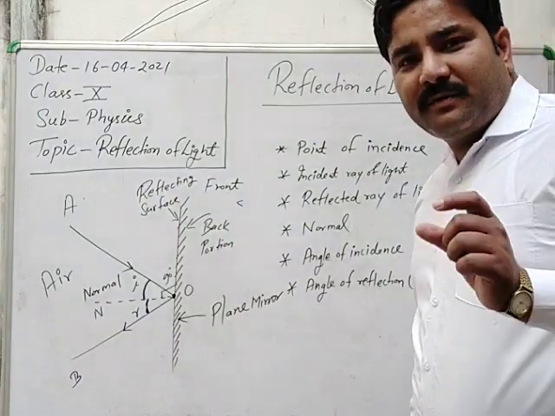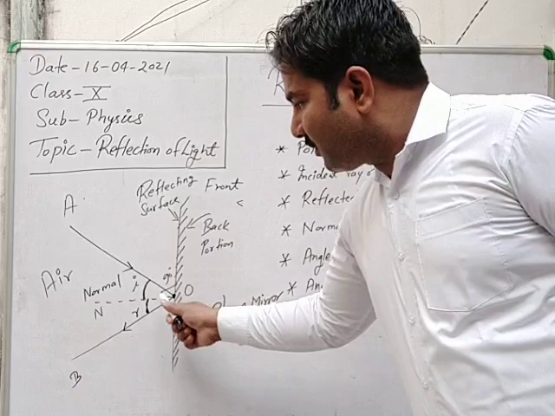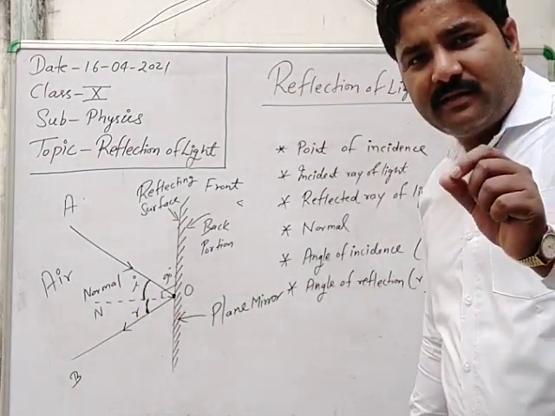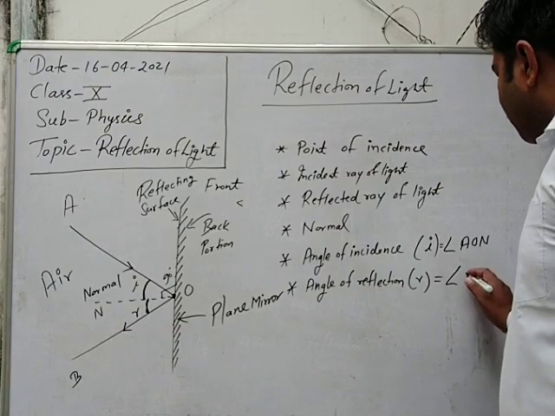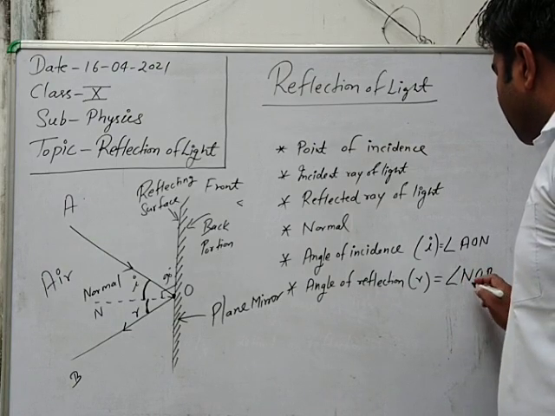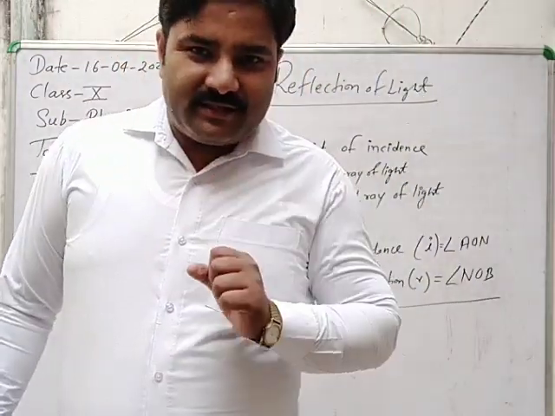Clear? The angle between the reflected ray, that is OB, and the normal, that is ON. Here is the angle. That angle is the angle of reflection. So angle BON or NOB. Clear? All these terms are very important for understanding the concept.